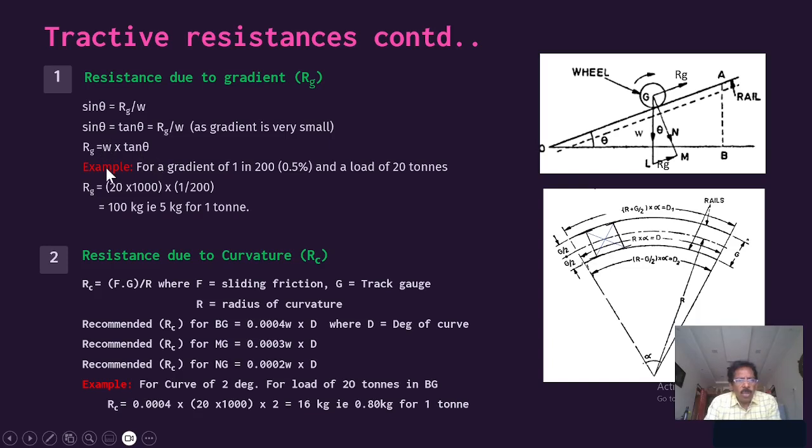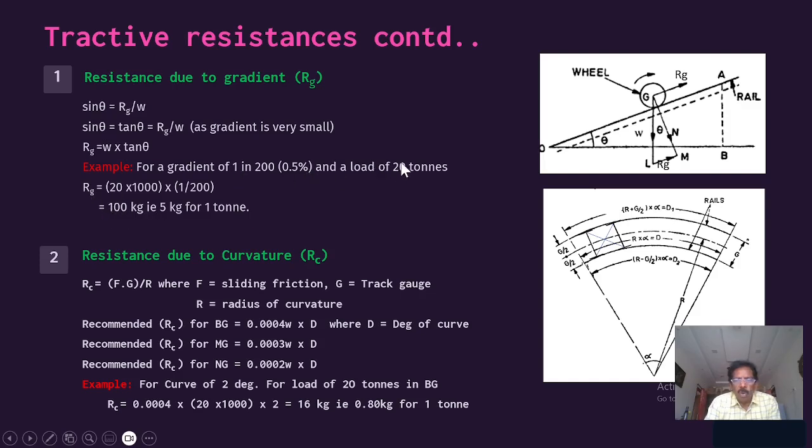I have also worked out an example. Using the relation, resistance due to gradient equals W into tan theta. Suppose in the case of a 1 in 200 gradient, that is 0.5%, and a load of 20 tons, how much is it? RG equals W into the gradient, which is 100 kg for 20 tons.